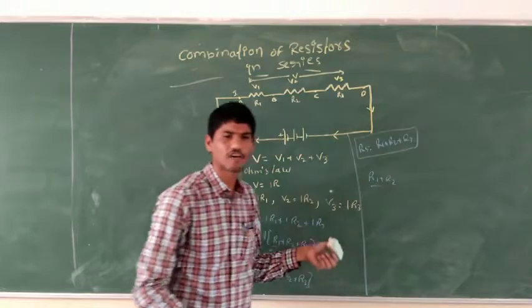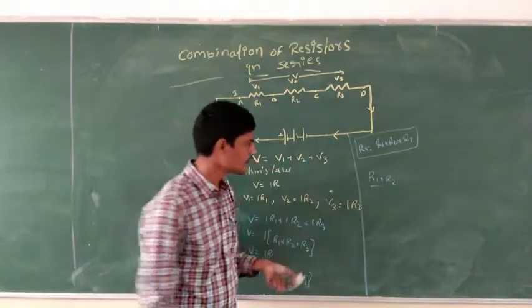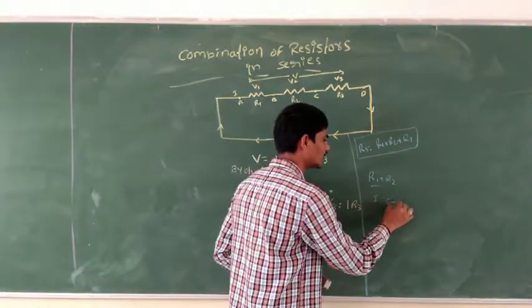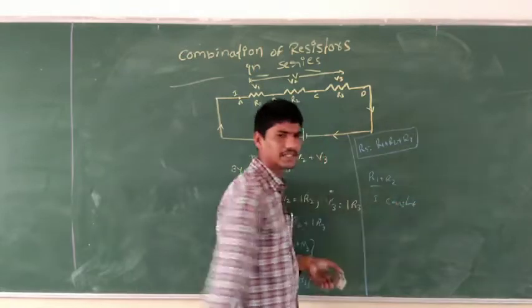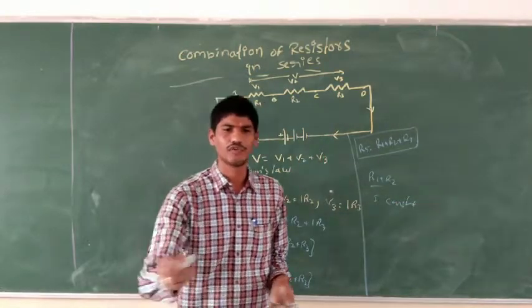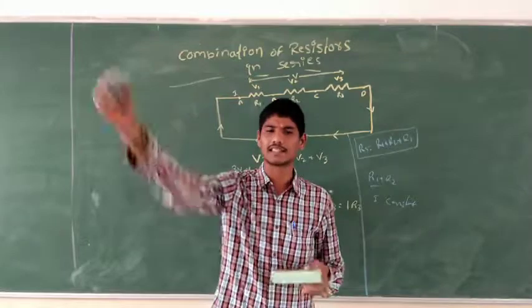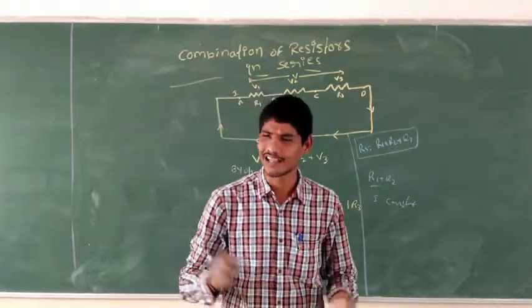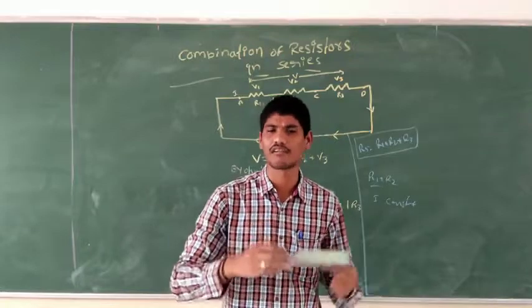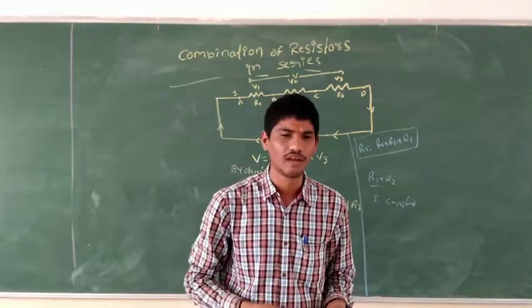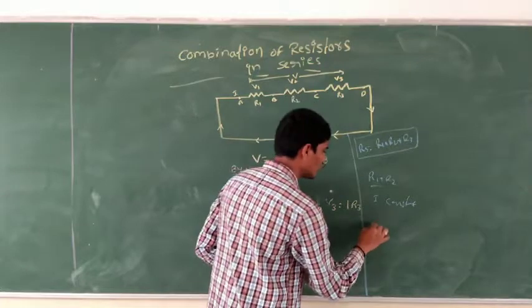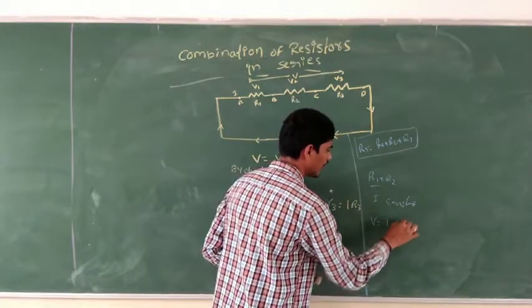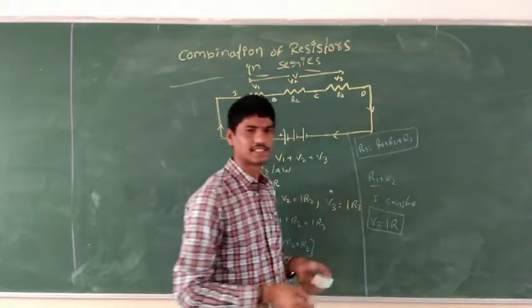Here the current I is a constant. Suppose if you take the larger resistance, it has the larger potential across the ends of the conductor. The voltage across each resistance can be found by V is equal to IR.